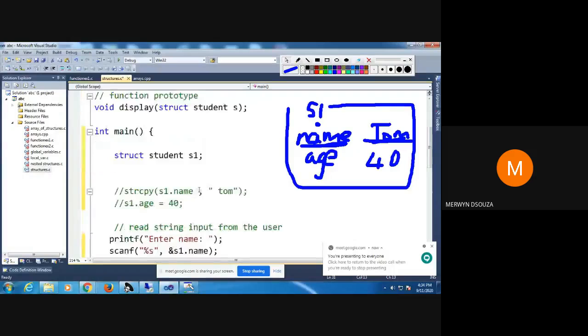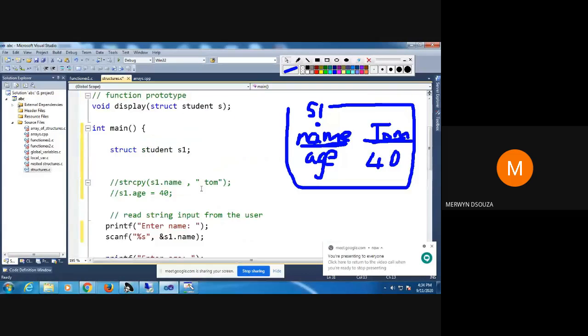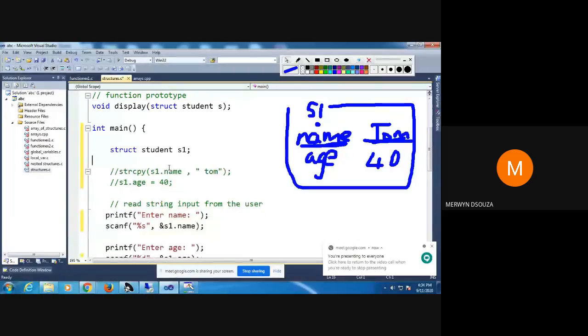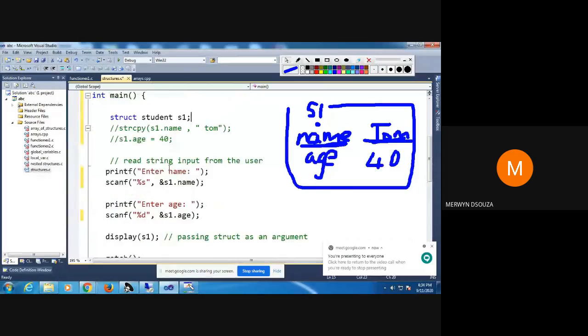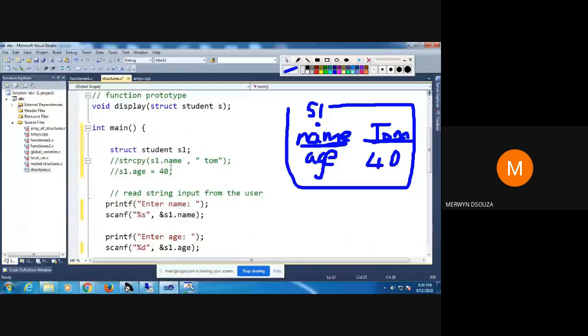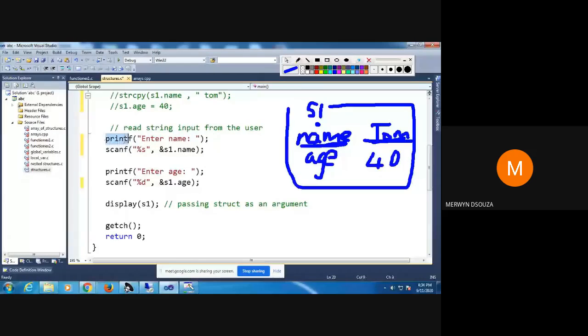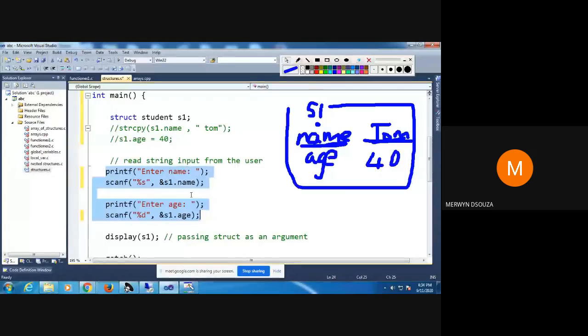Next, in this same program, I'll show you how to use functions with structures. Last time in the programs, I showed you how to pass values to a function. We were passing normal values like a and b, sending integer values a and b, adding those values in the function and getting the sum. So here in this program, I'll show you how to take values for structure members in the main function. We are taking that here in the lines that I've highlighted.